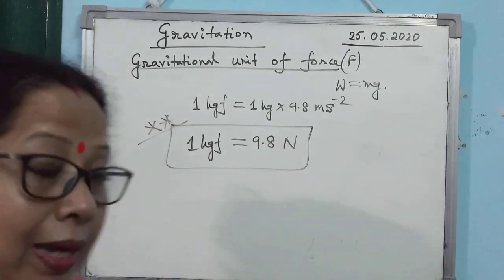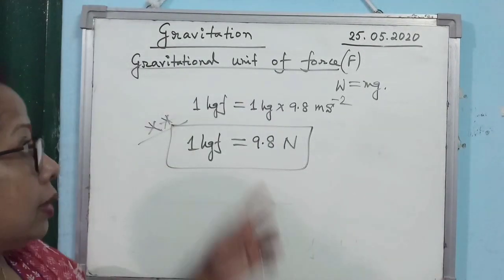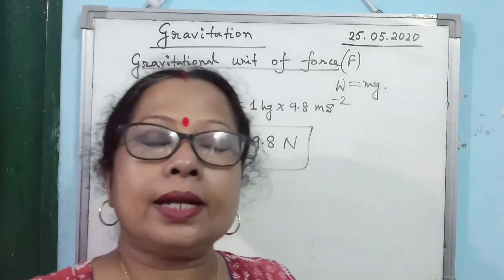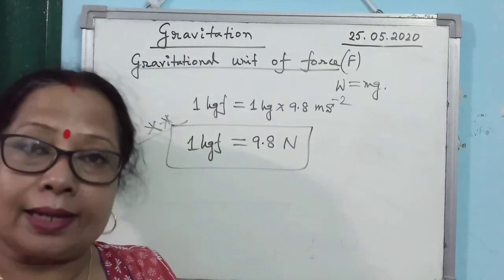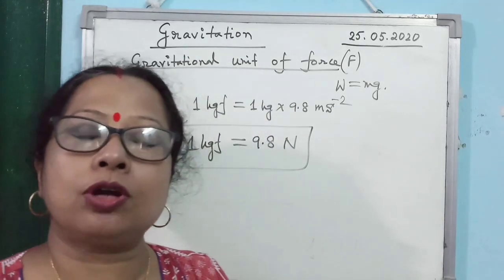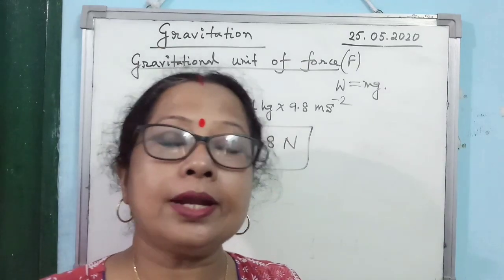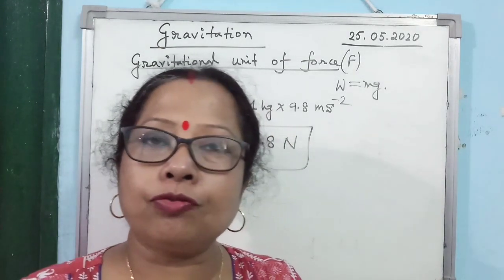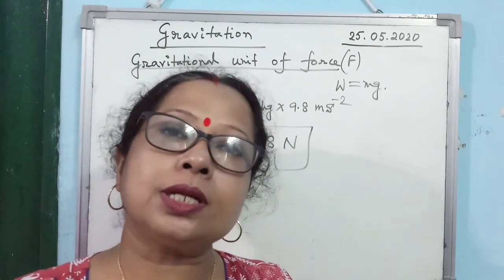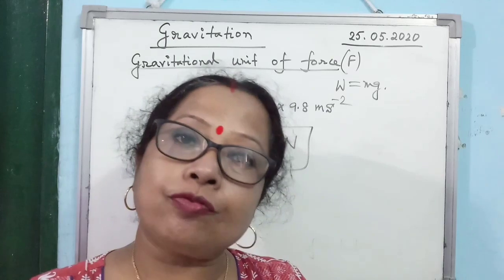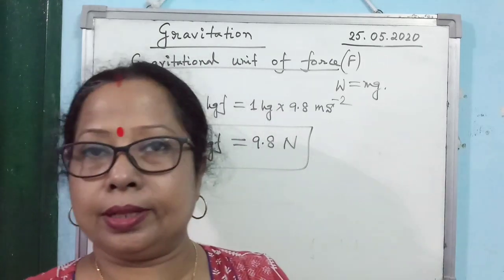Now what are the expected questions on this topic? This gravitational unit of force is the most important one. You will get the question this way: state the absolute unit of force and the gravitational unit of force in SI system. Note down the question that I said: state the absolute unit of force and the gravitational unit of force in SI system, and find the relation between them.